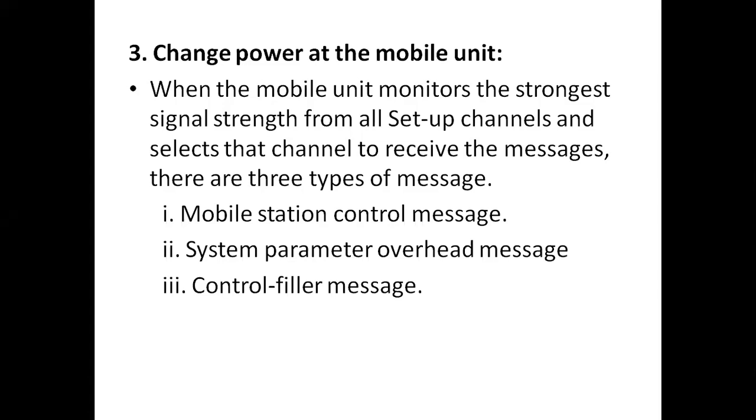It consists of 1, 2 or 4 words. The second one is the system parameter overhead message. Normally this message contains 2 words. And the third one is the control filler message. This message may be sent with a system parameter overhead message. So these are the 3 messages we have at the mobile unit whenever it receives the strongest setup channel.